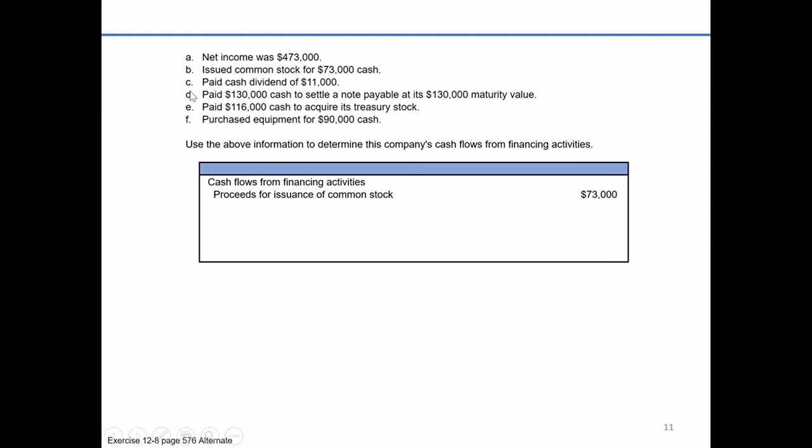So let's look at C. We're going to pay a cash dividend of $11,000. That's an activity related to financing of the company. Keep in mind, our owners have either common stock or preferred stock within the company, have an equity interest. Dividends are just a distribution related to that equity interest. So we would list paid cash dividends within our financing section. It's an outflow of cash, so we'll show that as a negative $11,000.